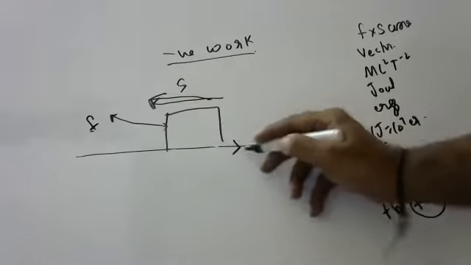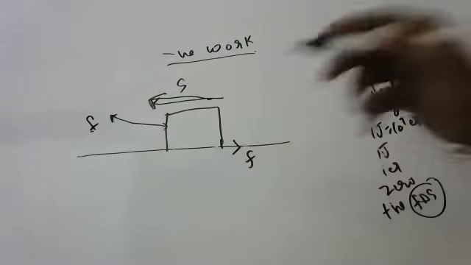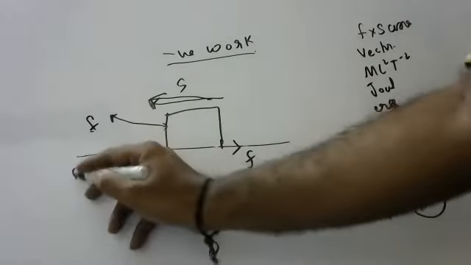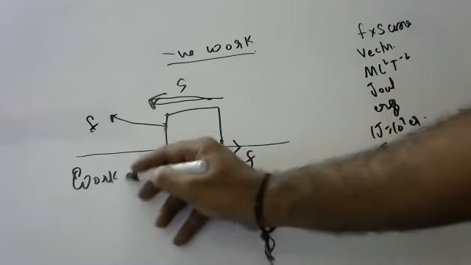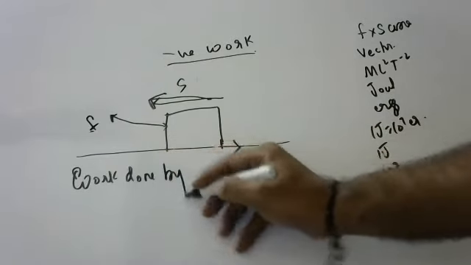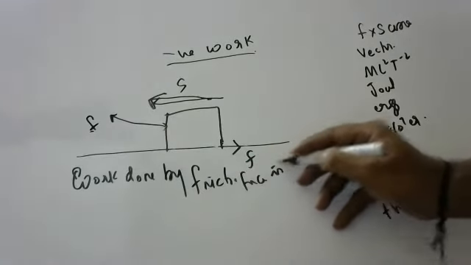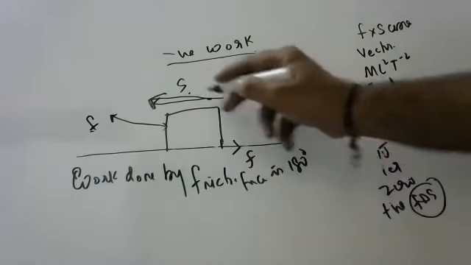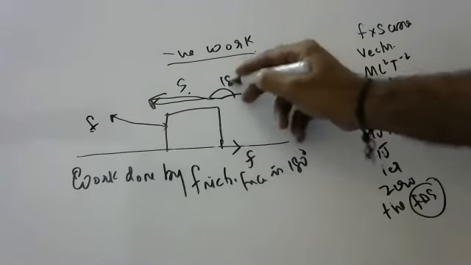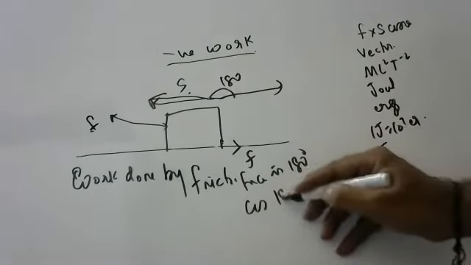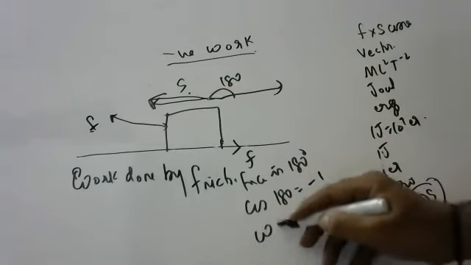But the frictional force will act in the opposite direction. So the work done by frictional force has an angle of 180 degrees between displacement and frictional force, and cos 180 is equal to -1. So the work is negative.